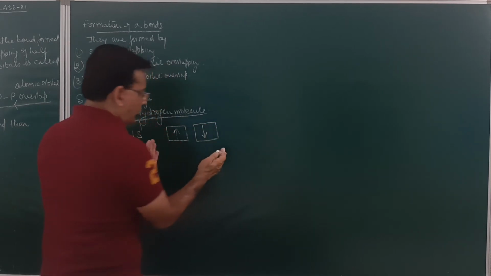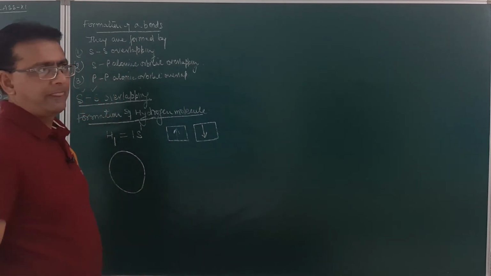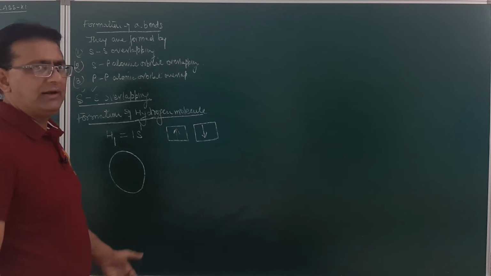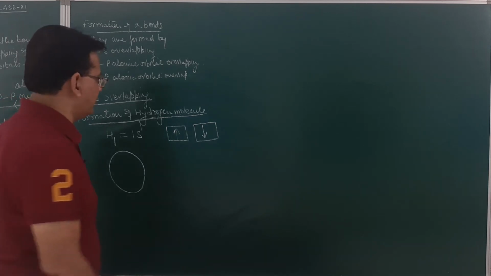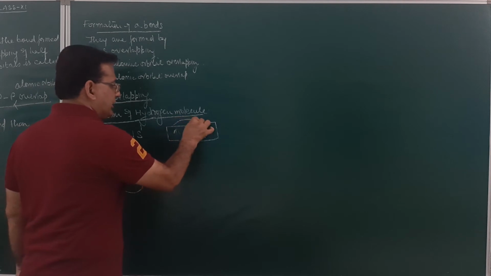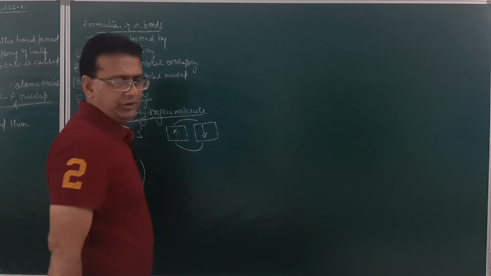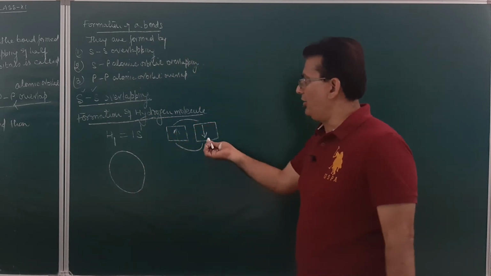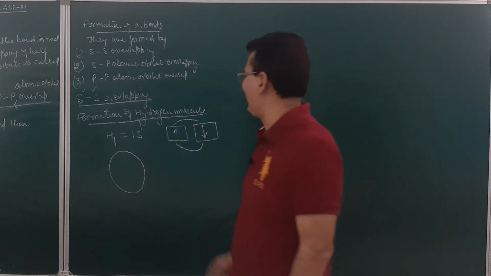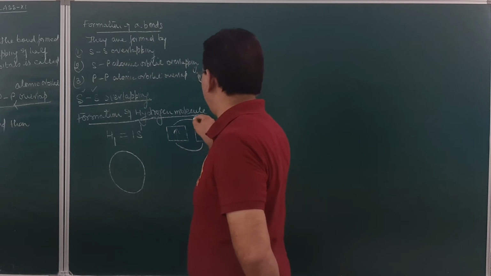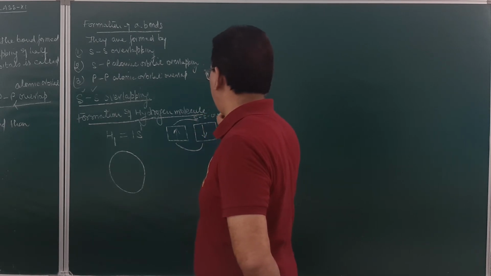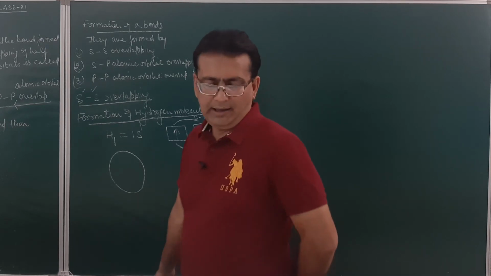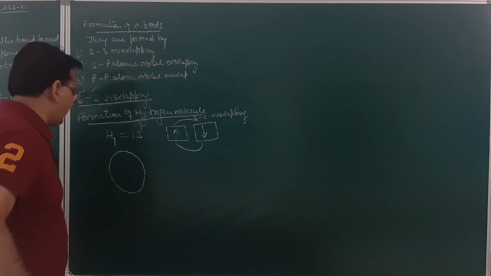Both these atomic orbitals must approach each other in the opposite spin so that they may overlap to form a sigma bond. So, they will approach each other in the opposite spin and result in the formation of a sigma bond. Since over here the overlapping takes place between two half-filled s atomic orbitals, this will be called s-s overlapping. Am I clear? Now see this one.